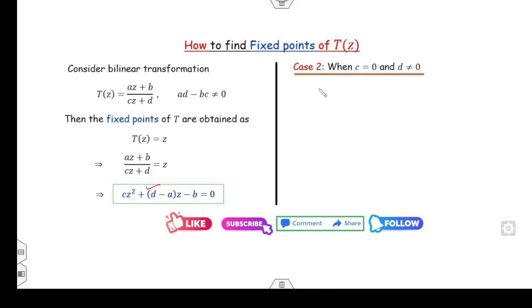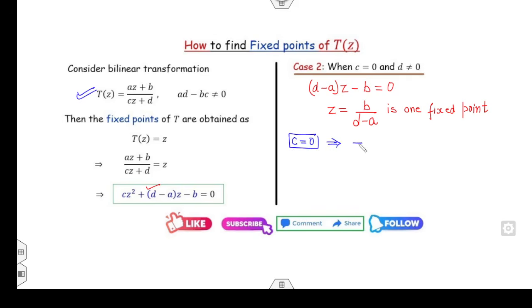Second case, what will happen if c is equal to 0? When c is equal to 0, then your equation becomes (d minus a)z equals b, so z equals b over (d minus a) is one fixed point. Also, when c is equal to 0, the given bilinear transformation becomes T(z) equals (az plus b) divided by d.